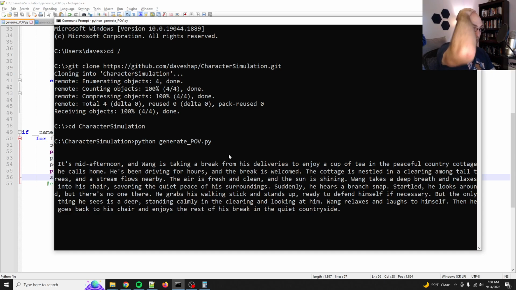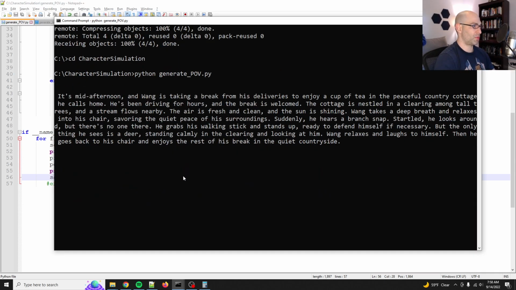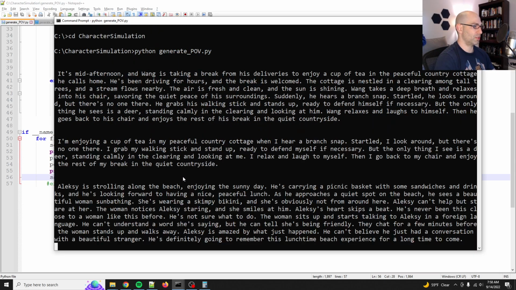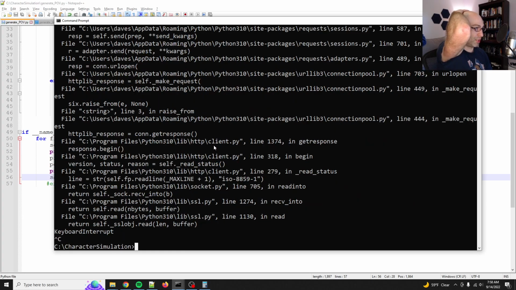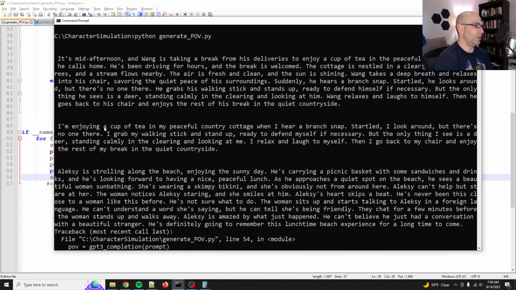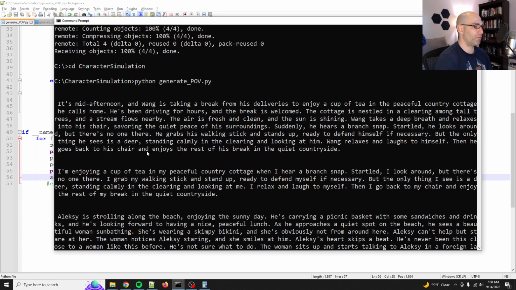It's mid-afternoon and Wang is taking a break. So what I'll do is, yeah, so I'm enjoying a cup of tea in my peaceful country cottage. When I hear a branch snap, startled, I look around, but there's no one there. I'm startled, but I see there's no one there. The only thing I see is a deer standing calmly. Okay, cool. So it changes.